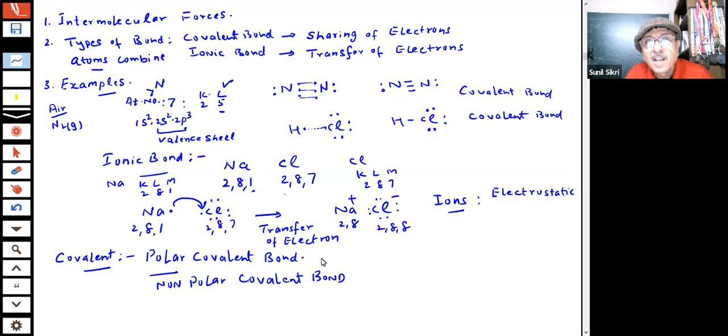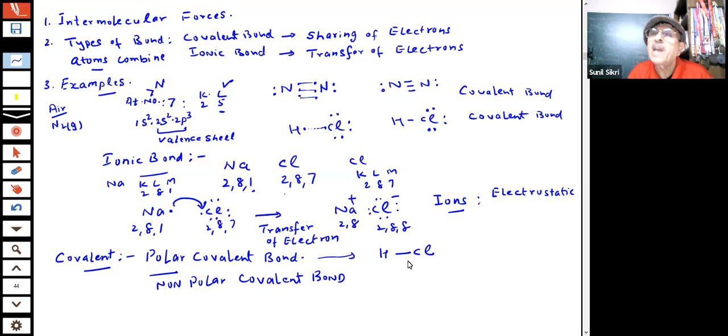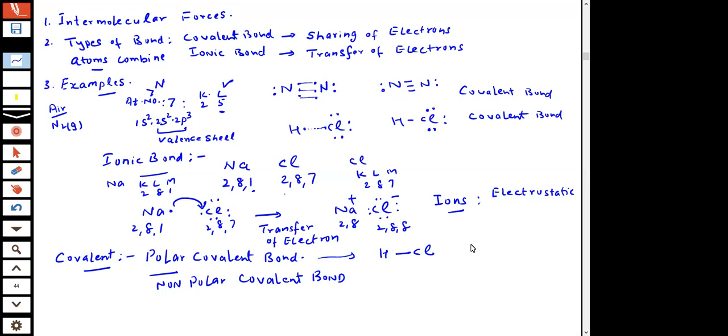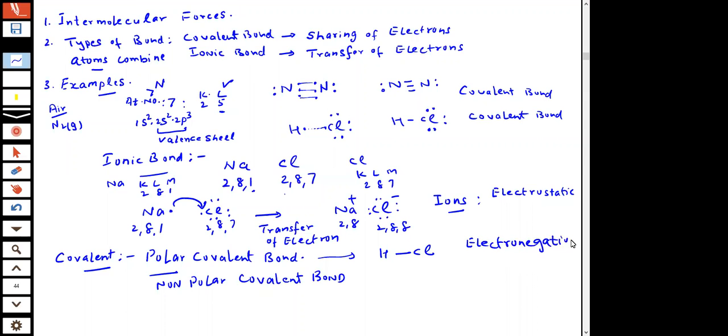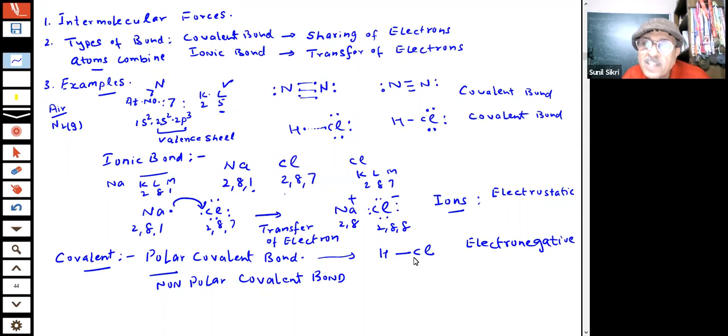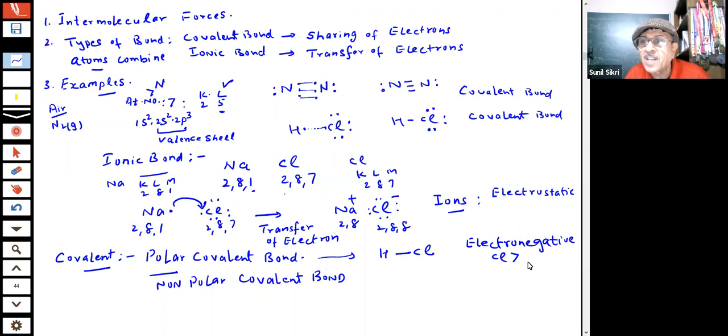I'm saying, for example, students, HCl. In HCl, what has happened? Tell me which is more electronegative, Cl or H? There is an electronegativity difference. Which is more electronegative, students, out of these two atoms? Chlorine or hydrogen? Chlorine. Yes, that's the correct answer given by Akshit Kapoor. Cl is more electronegative than hydrogen.